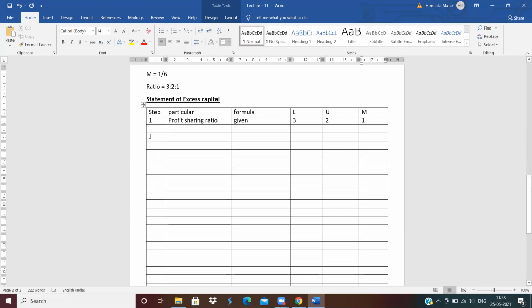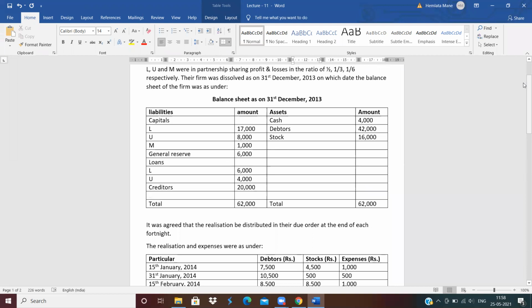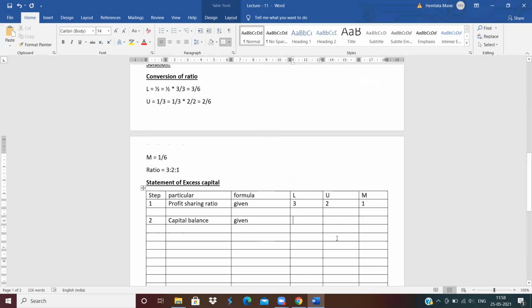Now, second step: capital balance. The capital balance is also given in the question. The capital balance of L is 17,000, U 8,000, and M 1,000. So write down the capital balances.